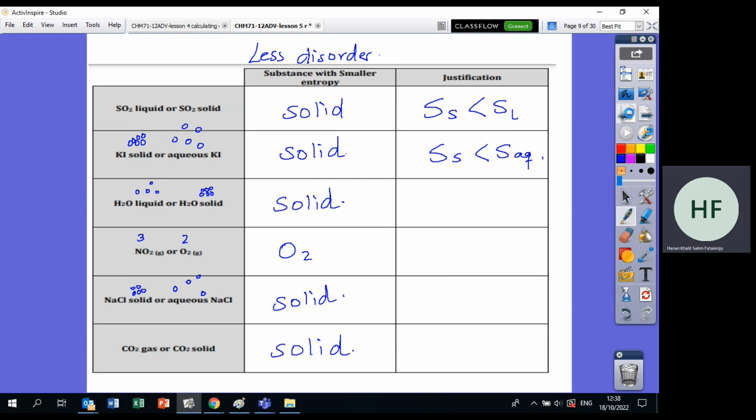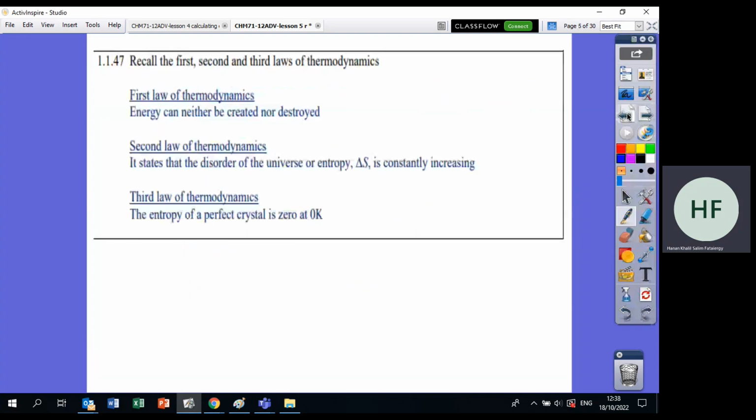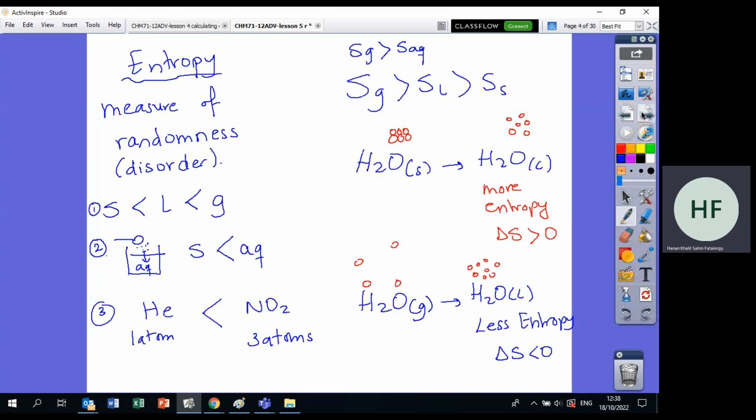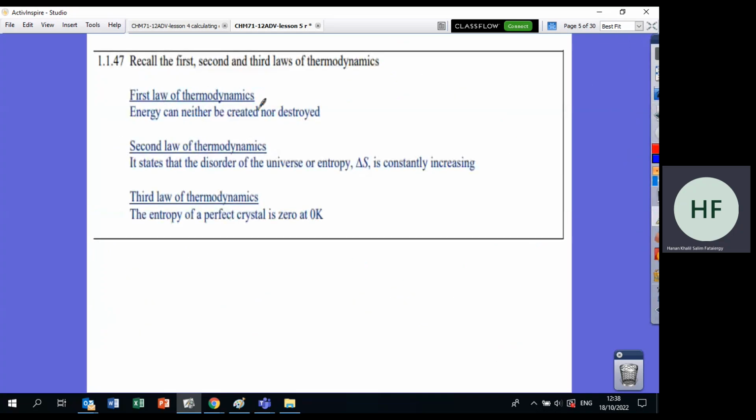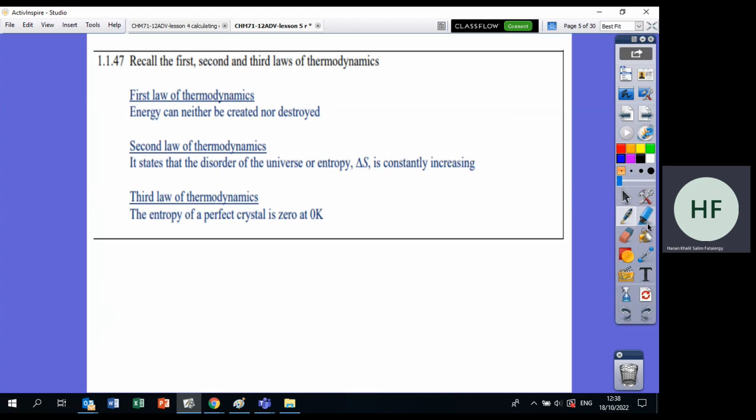Okay, now let's go back to the page that we skipped and go through the questions. Now, first law of thermodynamics says energy cannot be created nor destroyed. The second law of thermodynamics says the disorder of the universe is increasing. disorder الفوضى دائما بتزيد.